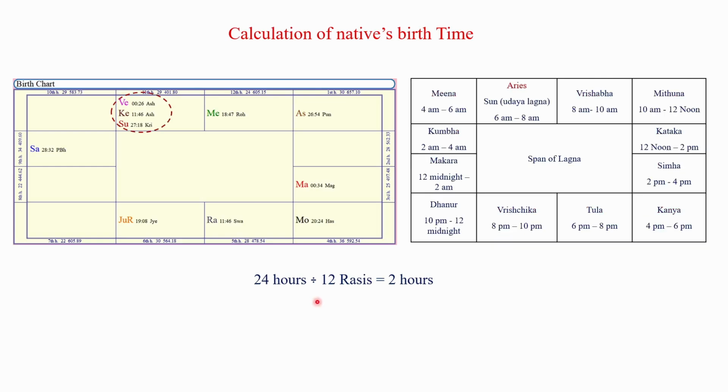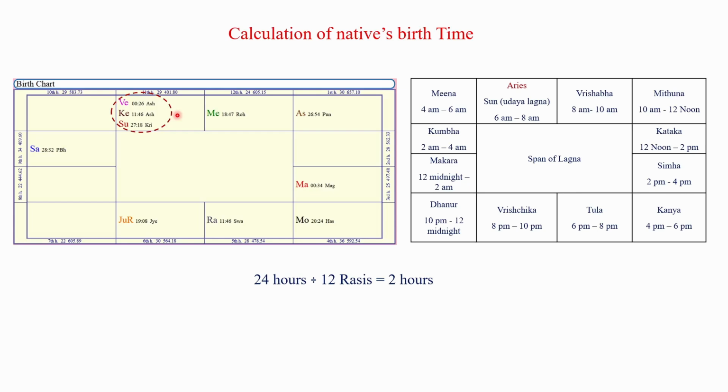If the duration of each Lagna is considered to be 2 hours, suppose the Sun is posited in the Mesha Rashi, then the Udaya Lagna will be Mesha Rashi.